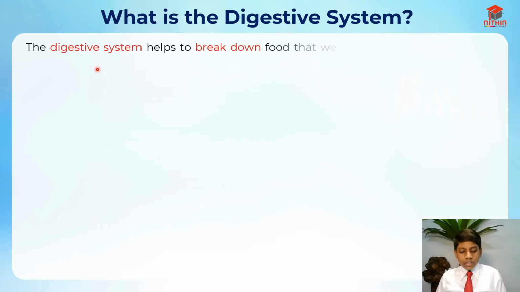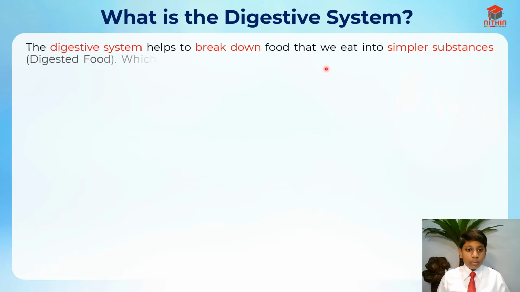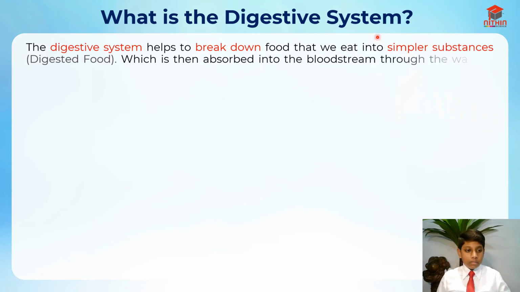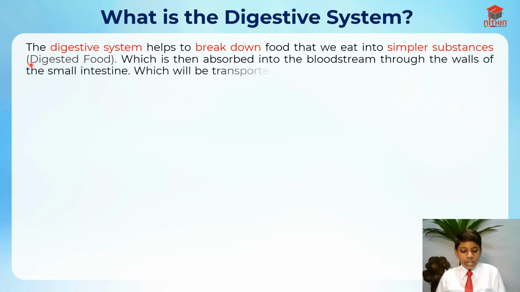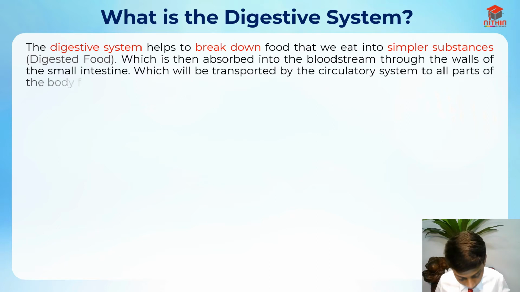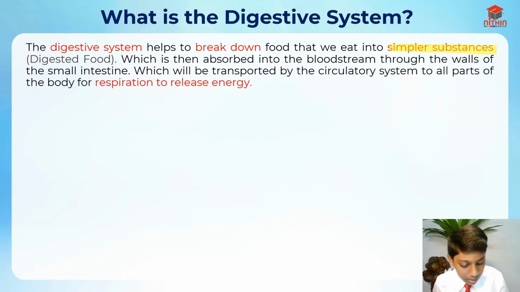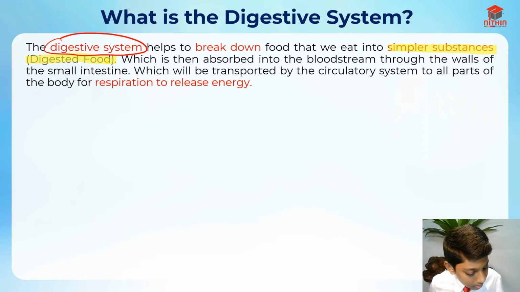So what is the digestive system? Okay, so we need to know what is the digestive system, right? And basically, the digestive system helps to break down the food that we eat into simpler substances. So these simpler substances is actually the digested food. Okay, so you got to know this. Let me just highlight all of this to indicate that it's the same, and let me circle the digestive system, because this system actually breaks down the food.